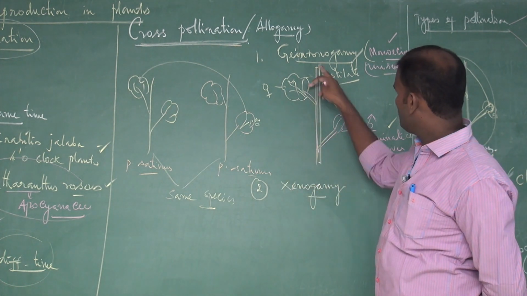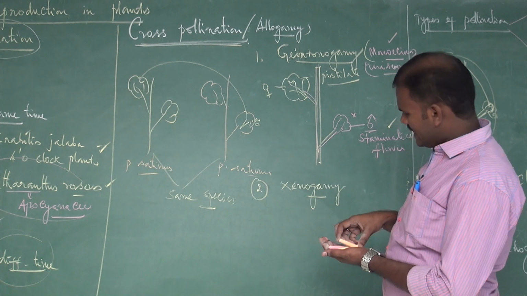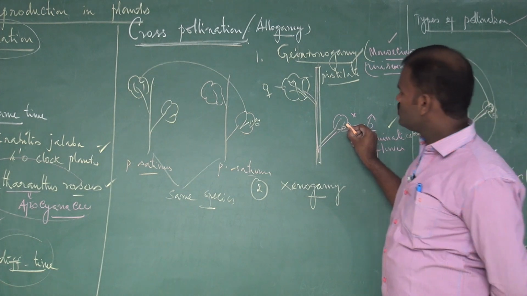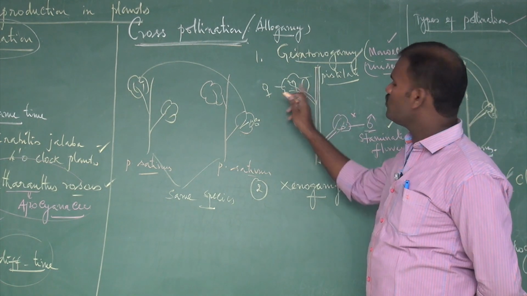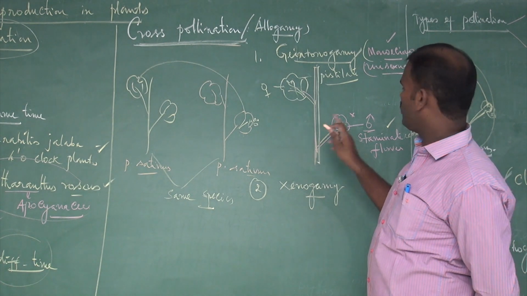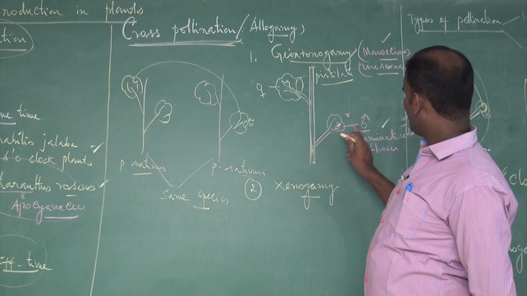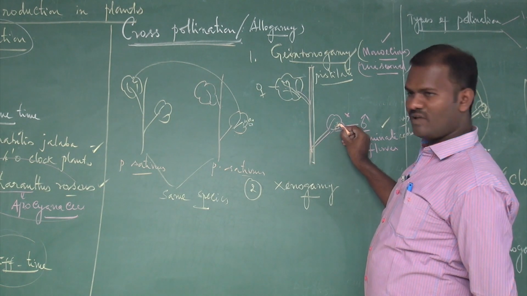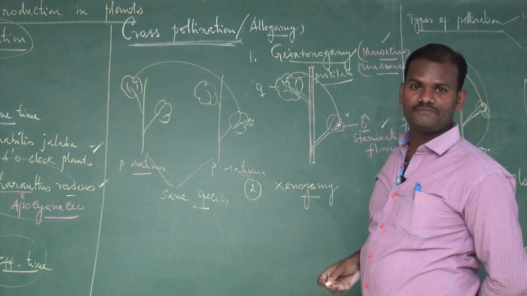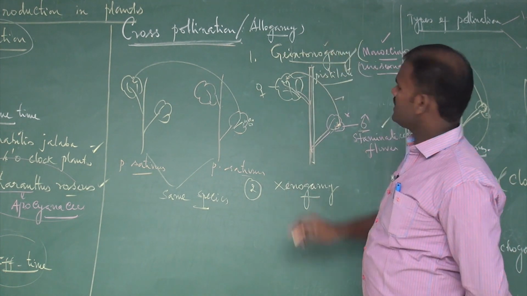Here, the transfer of pollen grain is between two flowers, not within the same flower, because only one sex is present. So the transfer of pollen grain from the anther of a male flower to the stigma of the female flower is called geitonogamy.